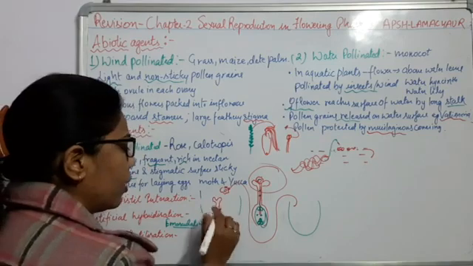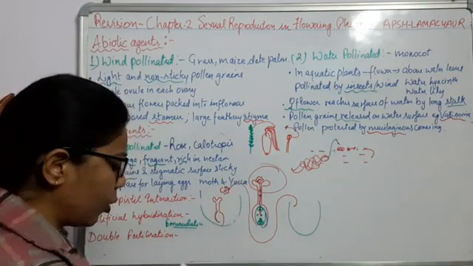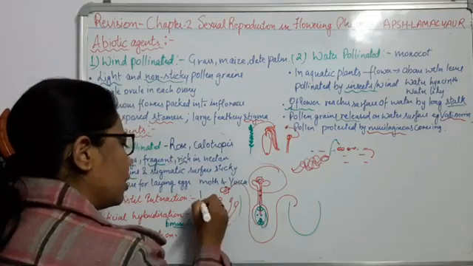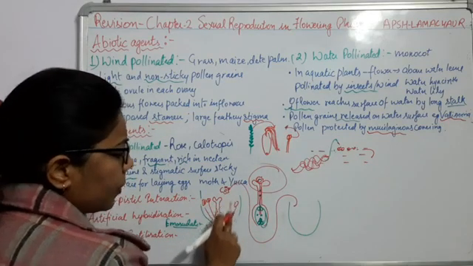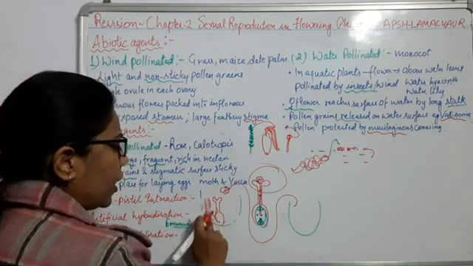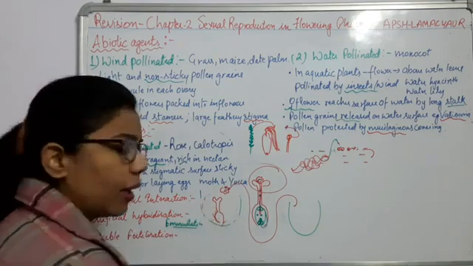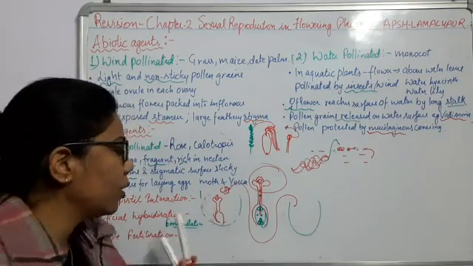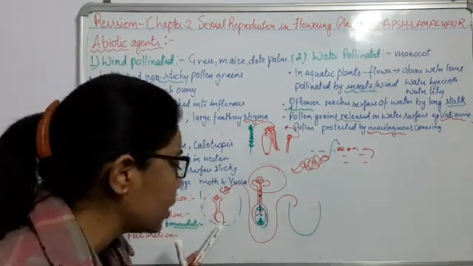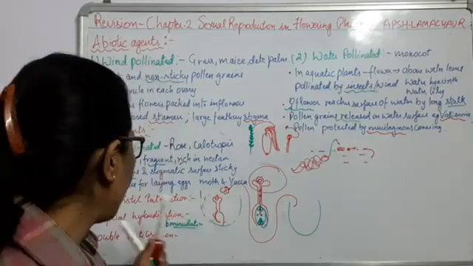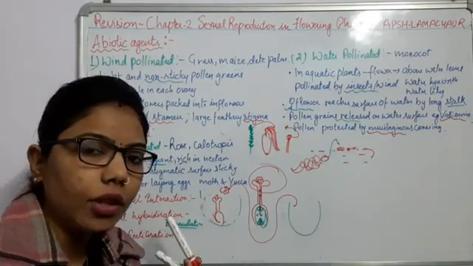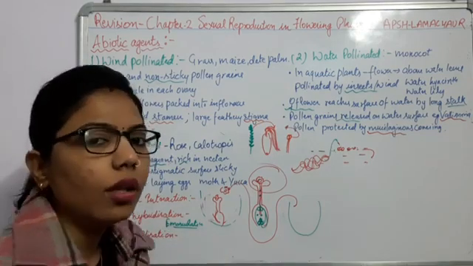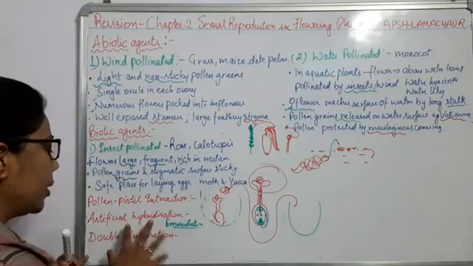We have not removed the female part. We know there is a male part in this flower, so we have removed this male part, and now there is only the female part, and we have dusted the pollen grains onto the stigma, right? Ultimately the seed setting which takes place here will be the controlled one. This type of hybridization is known as artificial hybridization, because it takes place under controlled conditions by man. So we have completed this part.